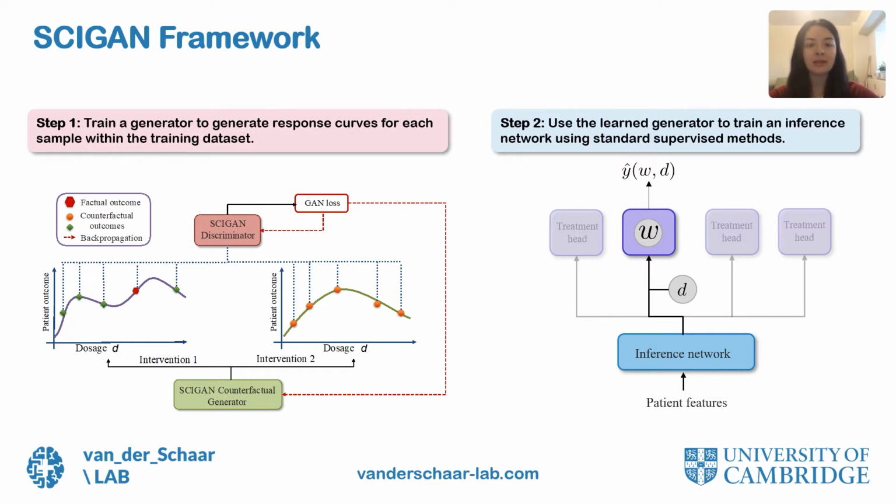As mentioned, SAIGAN uses a modified GAN framework to generate potential outcomes, conditional on the observed features, treatments, and factual outcome. However, several changes must be made to both the generator and discriminator architectures and learning paradigms in order to produce a model capable of handling the dose response setting. We will now describe in detail the various components of the GAN framework.